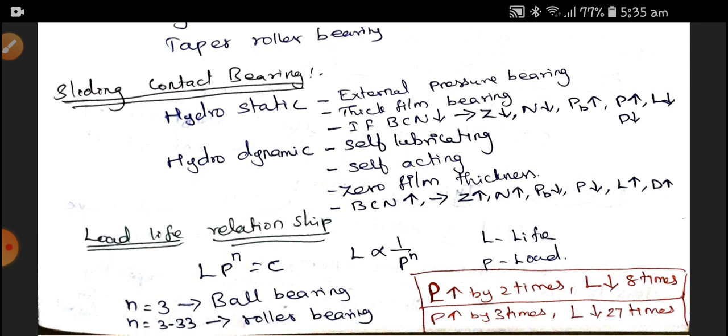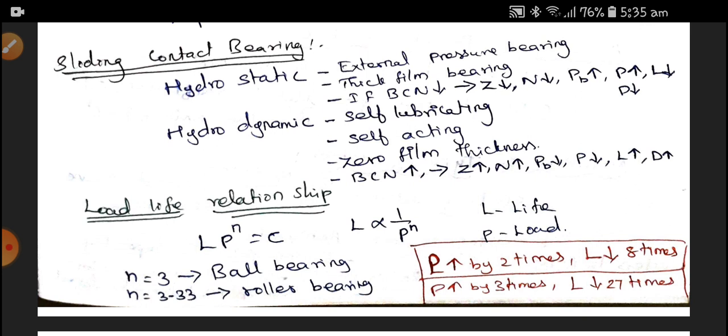The next one is the hydrodynamic bearing. Hydrodynamic bearings are self-lubricating, self-acting bearings. Zero film thickness, or we can say minimum film thickness, is there. Here the bearing characteristic number is increasing, the viscosity will increase, speed will get more, bearing pressure will get reduced, power will get reduced. Here L is the life, and life is more and diameter is more.